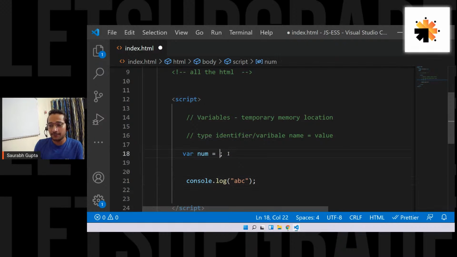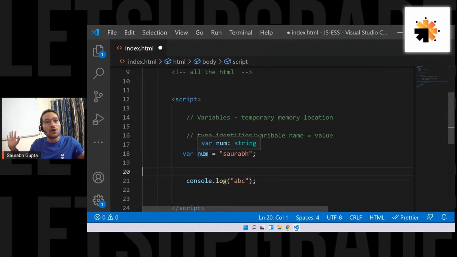If I go ahead and store a string like this, Saurabh, that will show me the type of num is string. Are you getting the point? So initially there was only var. Initially when JS was created, and for a long time, it only had var. It was the only type that you could give. And var means variant. That means there is no fixed type.